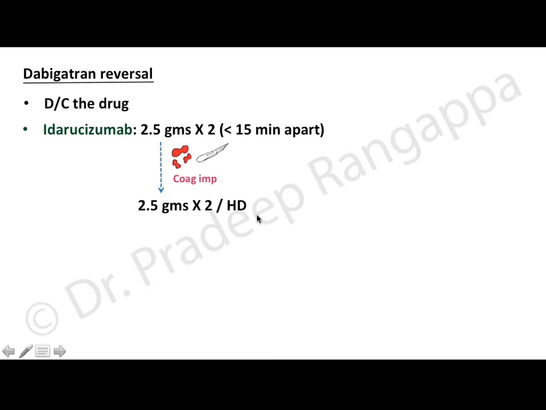Hemodialysis also is suggested if this drug is not available, because it is shown to clear the drug to some effect, but we do not have good data to say how much reversal happens, but that could be considered in the absence of this drug. And in the presence of liver impairment or renal impairment, there is no need for dose adjustment of idarucizumab.